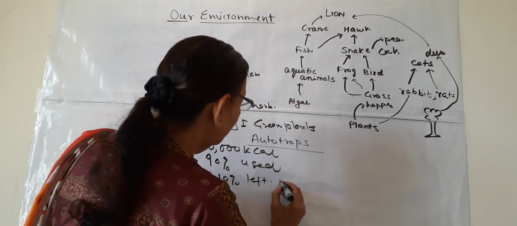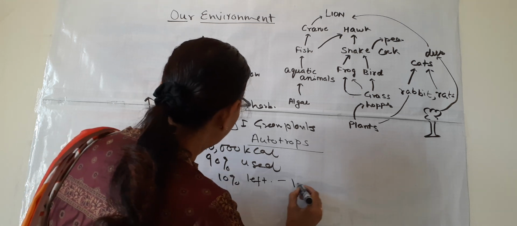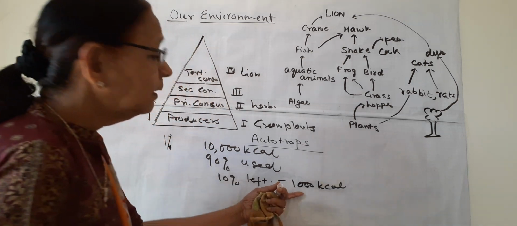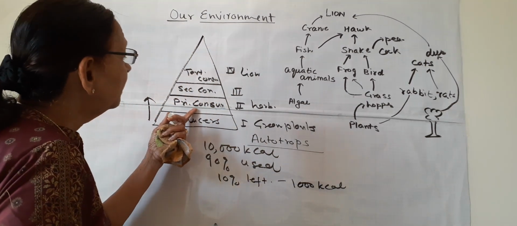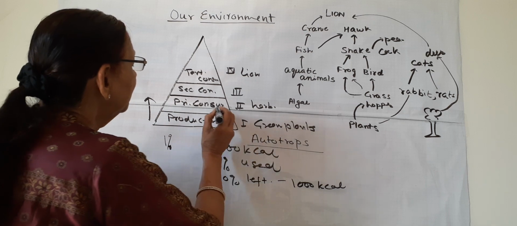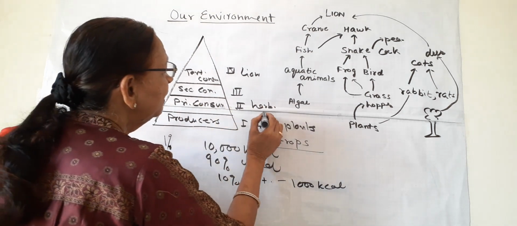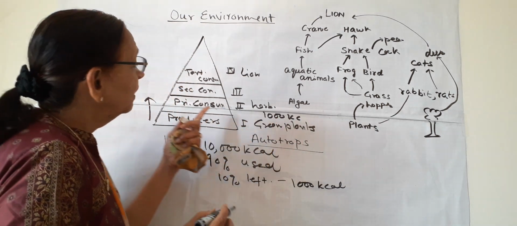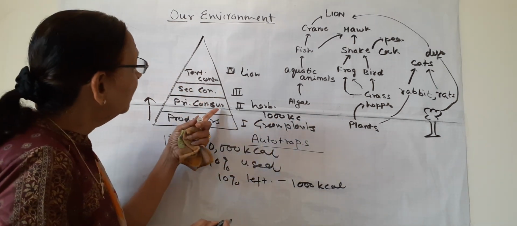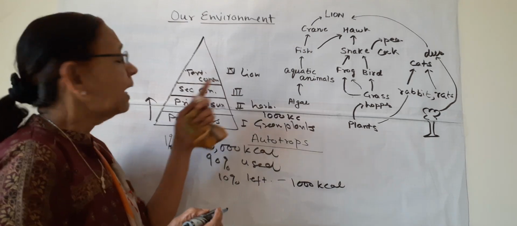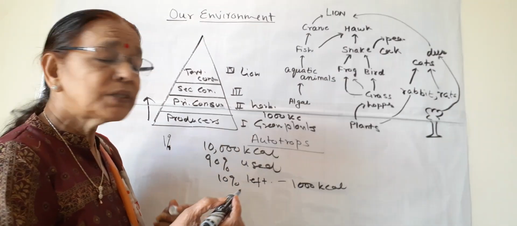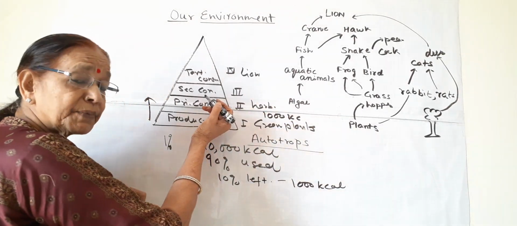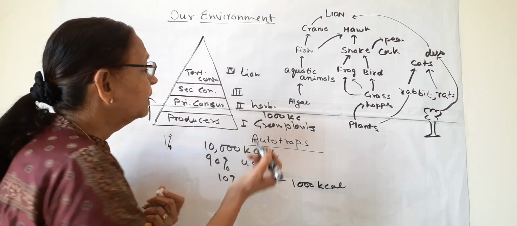Now this 10% will be 1000 kilocalories. So in the second trophic level, they get 1000 kilocalories of energy. Now the same thing happens when these primary consumers are eaten by secondary consumers or carnivores. Again, 90% is used by themselves and only 10% is left.